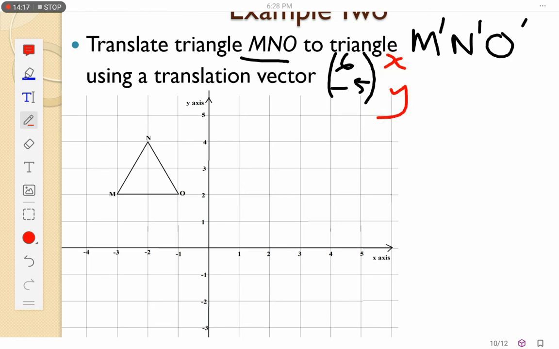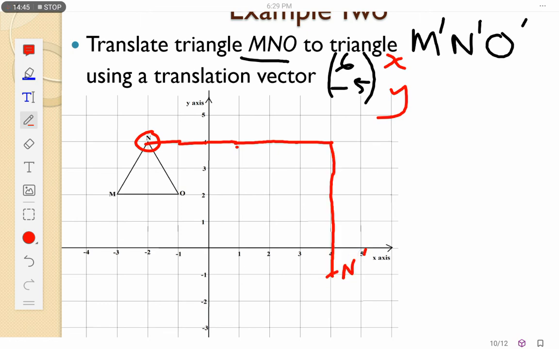So what we do is, let me take point N. We're going to move 6 points in the x direction: 1, 2, 3, 4, 5, 6. Then in the y direction, I'm moving minus 5: 1, 2, 3, 4, 5. So my point N dash is coming here.